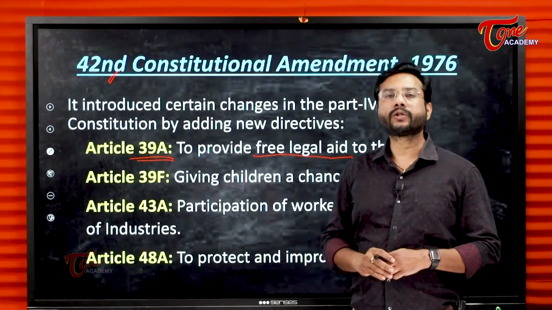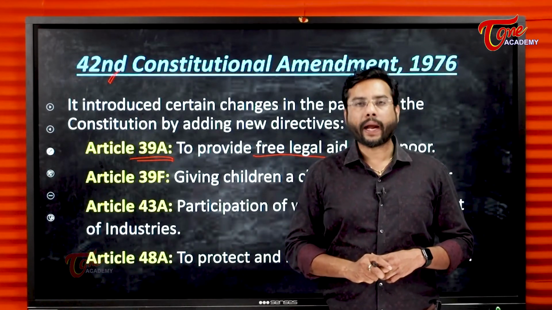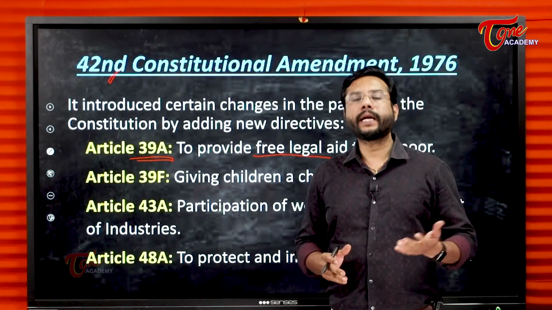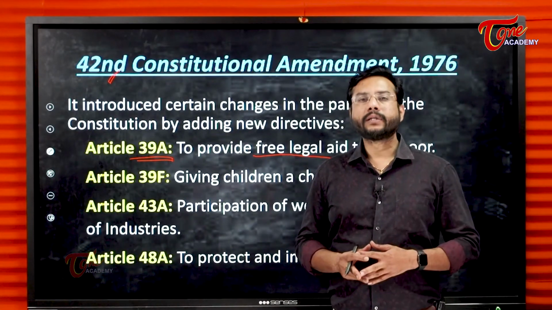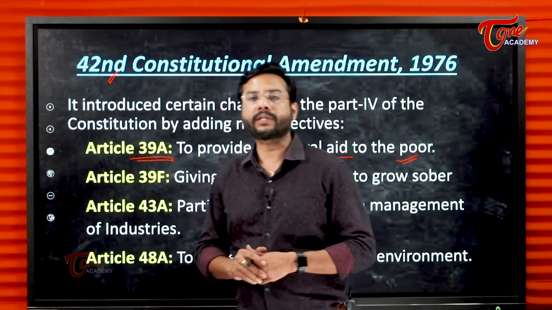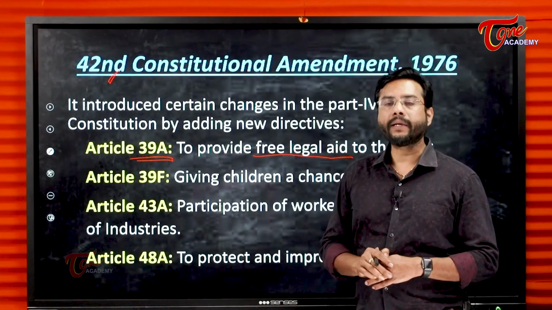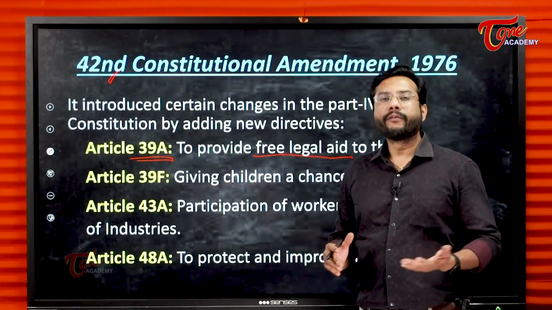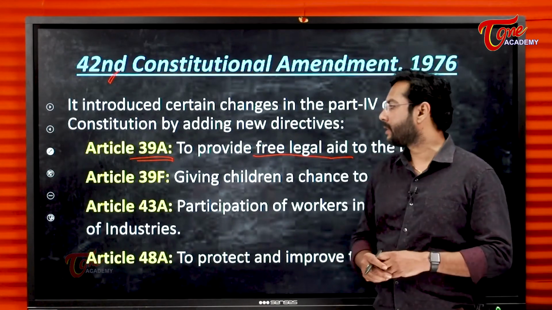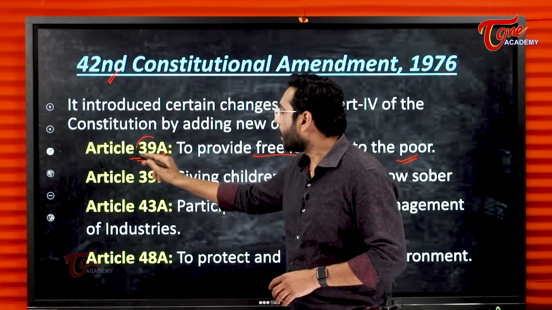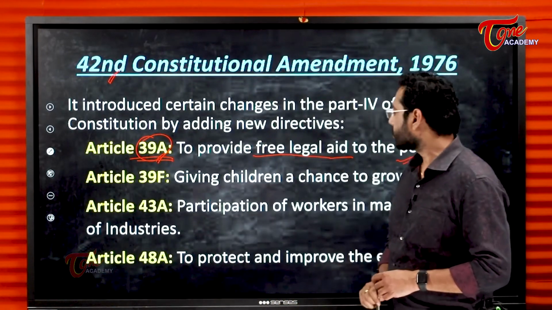So justice should not be denied to any citizen just because they cannot afford the judicial process. They are not kept away from justice. So the state government should take steps to provide free legal services. That was added by the 42nd Constitutional Amendment, Article 39A.